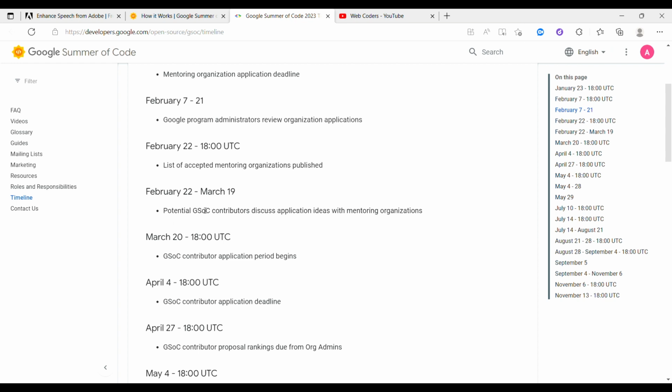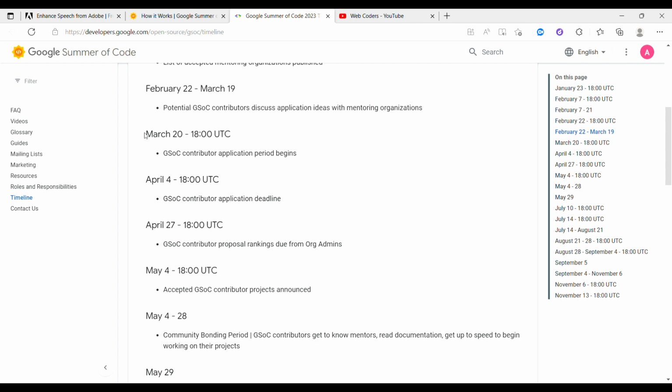It means that we, as contributors, are going to participate and apply to the organizations which have been selected by Google, so that we can contribute to their open source program. That's what it is saying.